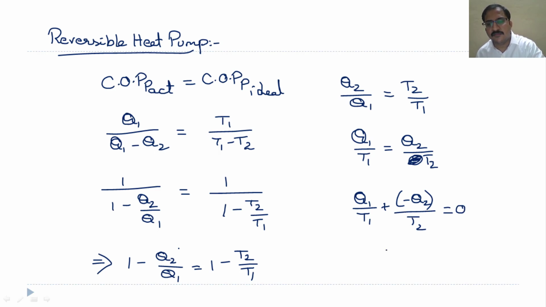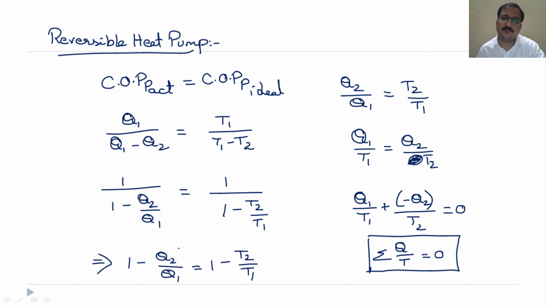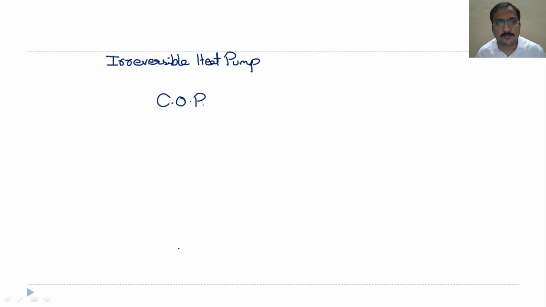That means whenever we come across a reversible heat engine or reversible heat pump, the equation that we are going to get is sigma Q by T is equal to 0. Now, when it comes to this reversible heat pump, we have considered sigma Q by T equal to 0. But when it comes to irreversible cases, we always need to consider the actual COP of the pump.